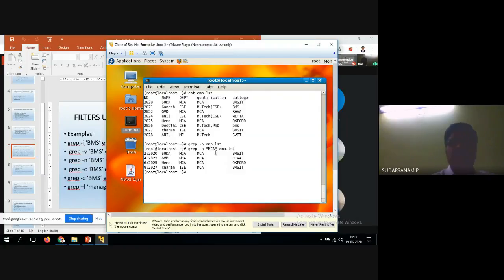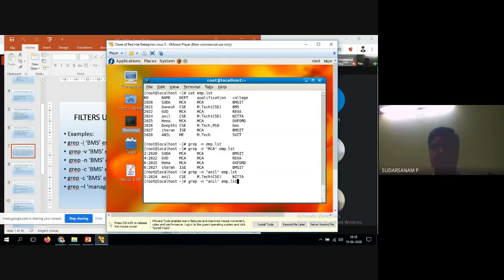So minus N MCA. Now I want one more option, which is ignore the case. For example, we have taken Anil. See here, Anil. Now only one got displayed. Now I want wherever capital letters are available and small letters also, because I want to use multiple options. In that case, how to utilize it?